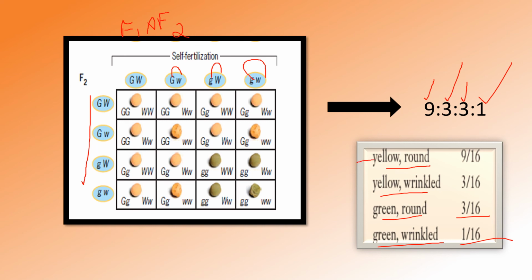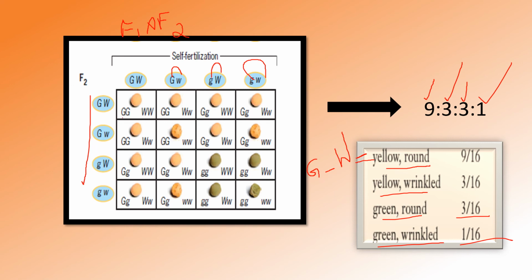So yellow round is represented as capital G, or it can be capital G or small g. In both homozygous as well as heterozygous condition, it will represent yellow. Likewise, capital W. It is not necessary that both genes be homozygous to get the yellow round offspring. The needed condition is capital G and capital W; any one of them should be capital.